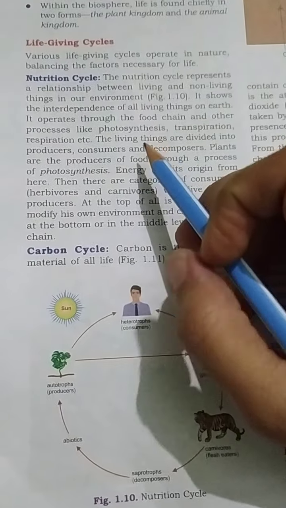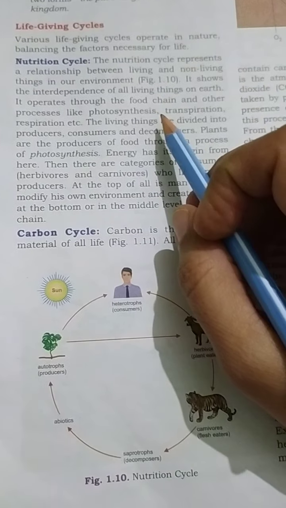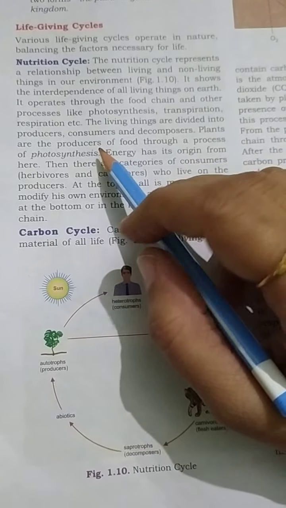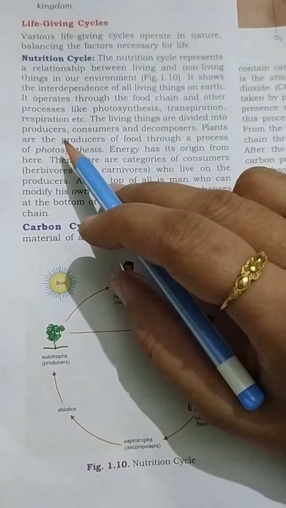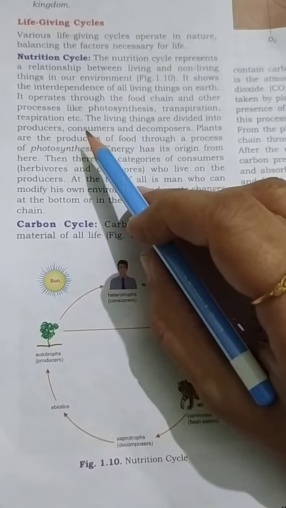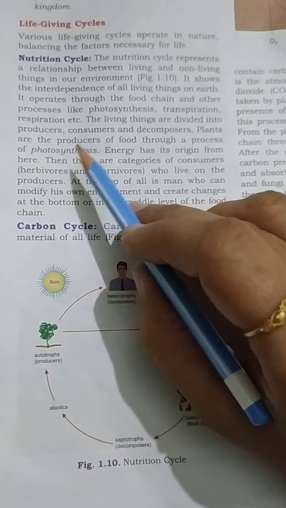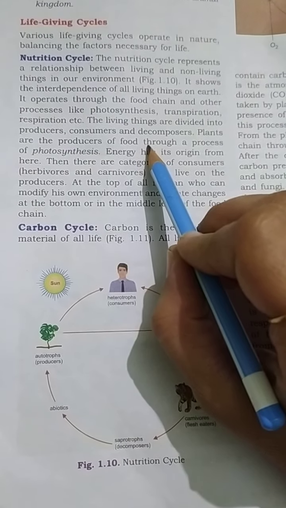This nutrition cycle operates through the food chain, and through other processes like photosynthesis, transpiration, respiration, etc. The living things are divided into producers, consumers, and decomposers.